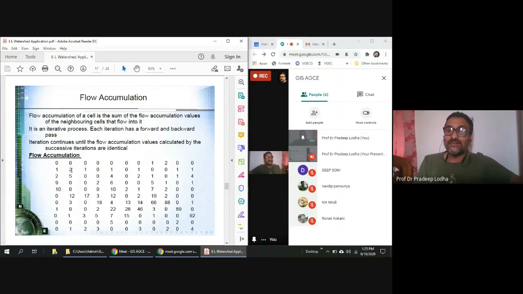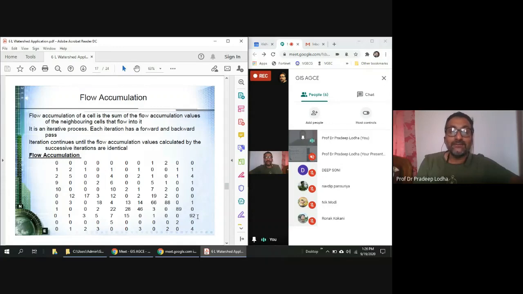Is that clear, Navdeep? Yes, sir, it is very tricky. So this is contributing to this, this is contributing to this, so this has become 2. Likewise, if we go down, this cell gets contribution from 5 surrounding cells. The flow of 5 cells is getting contributed. What is a cell? A cell represents the geography, the land. The water falling onto it is getting into this. Now, if I look, the highest contribution is here.